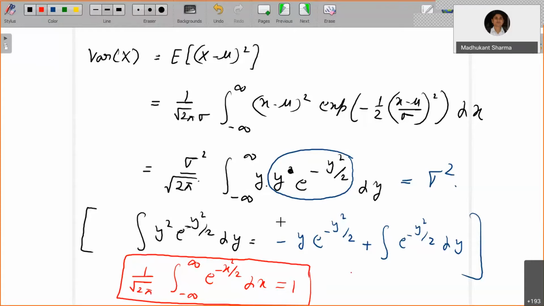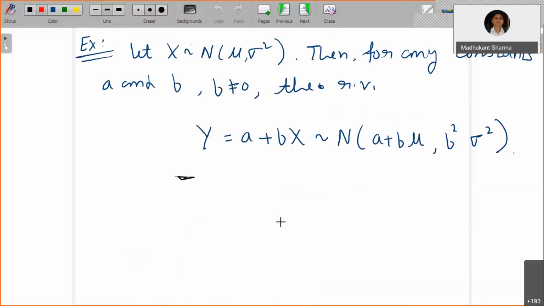Now the very important result: if you have a random variable x which follows the normal distribution, then its linear combination, meaning a plus bx, will also follow the normal.